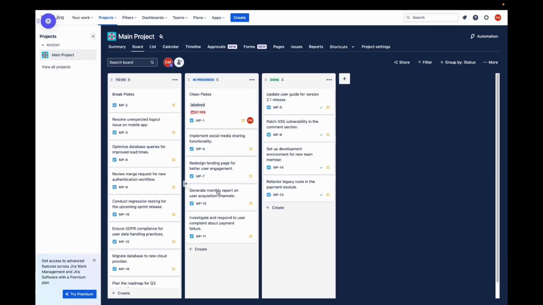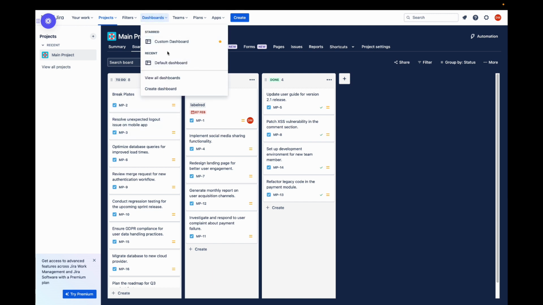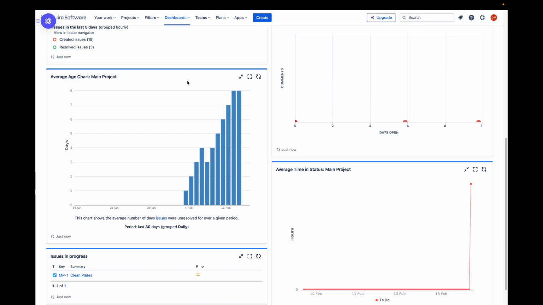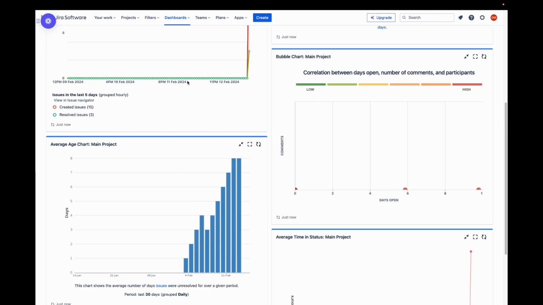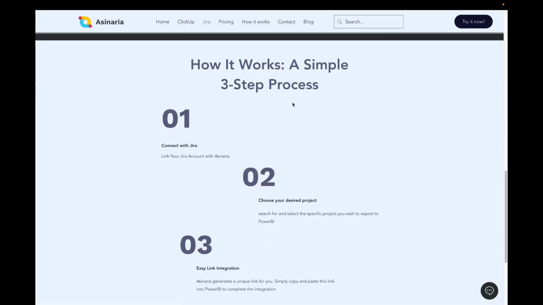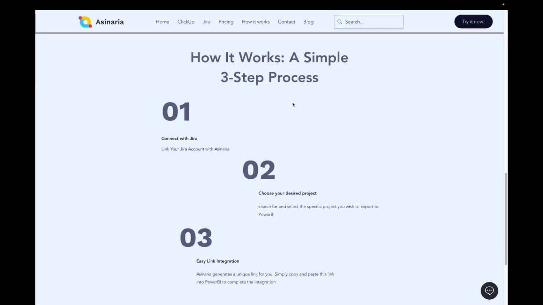Today, I'd like to share a straightforward solution designed for a specific challenge, analyzing data and crafting custom dashboards beyond the capabilities offered by Jira. The clear path forward? Integrating Jira with Power BI. Our goal was to simplify the process as much as possible.